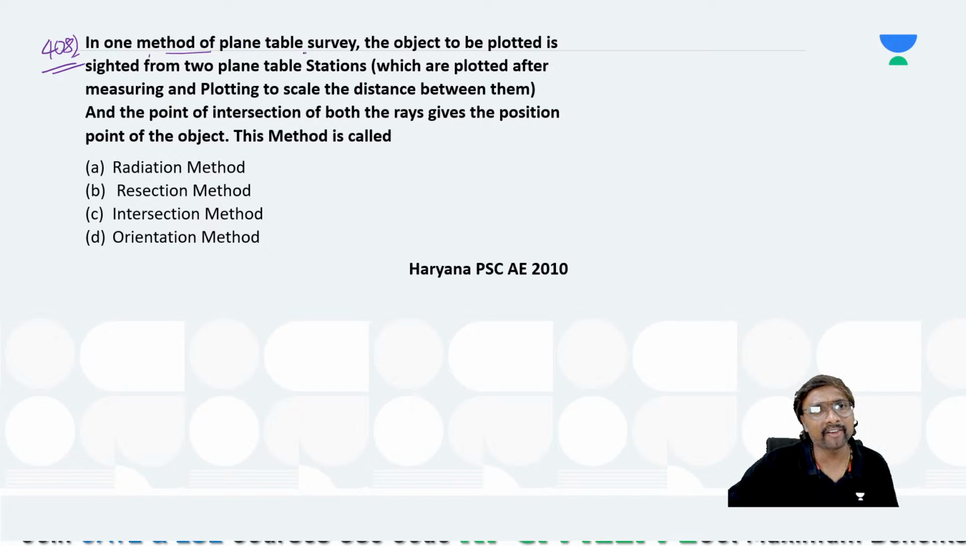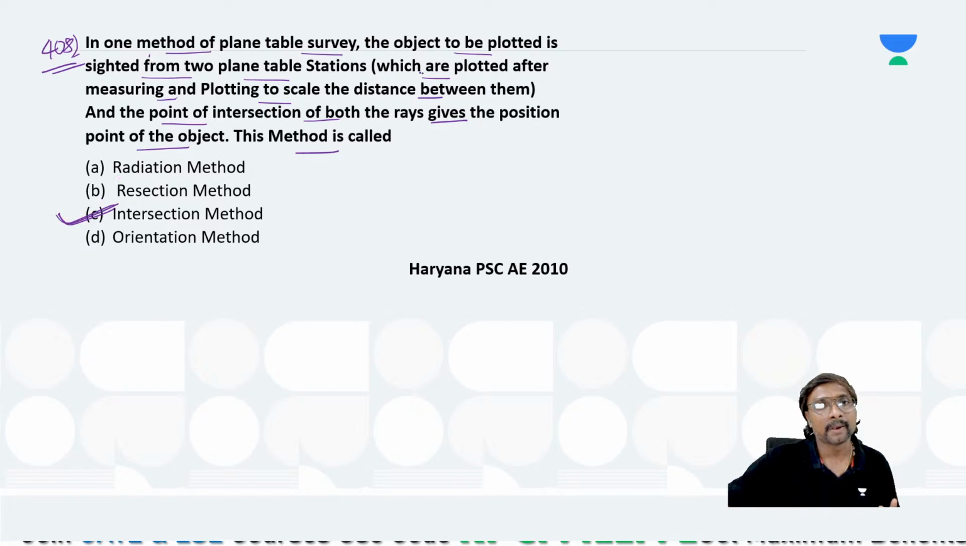In one method of plane table survey, the object to be plotted is sighted from two plane table stations, which are plotted after measuring and plotting the distance between them. The point of intersection of both rays gives the position of the object. This method is called what? The name itself is telling which method it is. This is the intersection method, right?